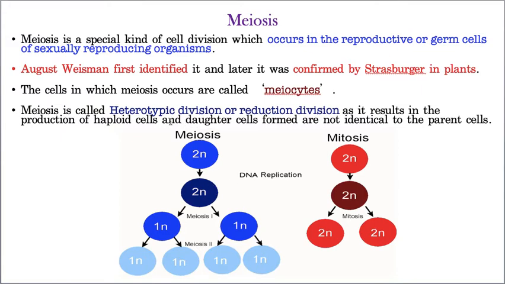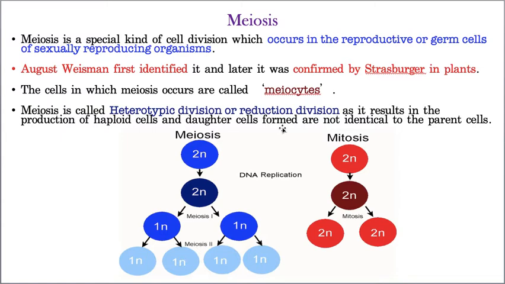That's why it is called a heterotypic division. Whereas the number of chromosomes is reduced to half, that's why it is called a reduction division. Hope you understood. As the daughter cells are not identical to the parent cell, that is called heterotypic division. Whereas the number of chromosomes here, 2n, is reduced to 1n, that means half of the chromosomes are reduced. That's why it is called a reduction division.